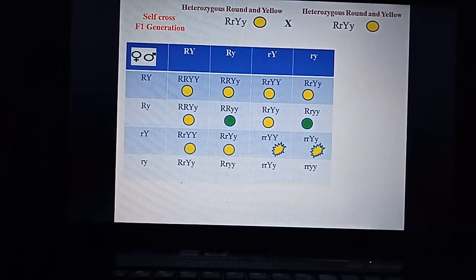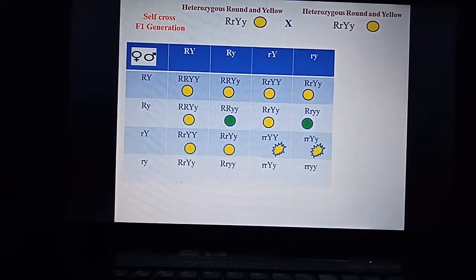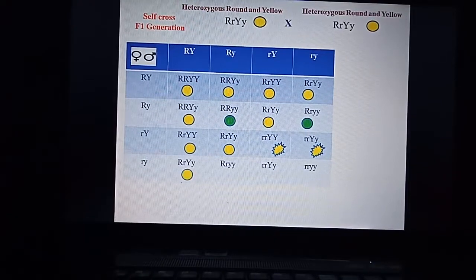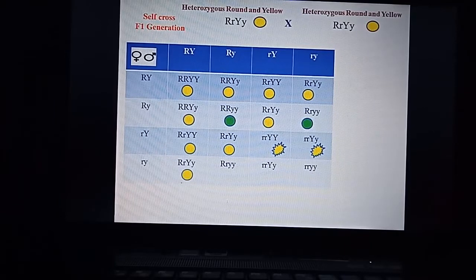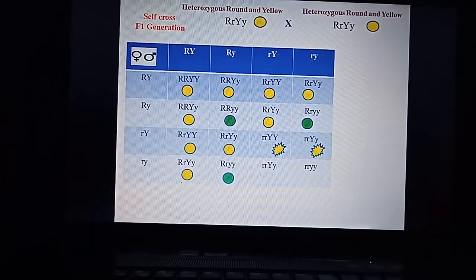So this again homozygous wrinkled seed, heterozygous yellow seed. So fill the last column, capital R, capital Y, small y. So this becomes heterozygous round, heterozygous yellow seed. So next, capital R, small y, that is heterozygous round, homozygous green in color.